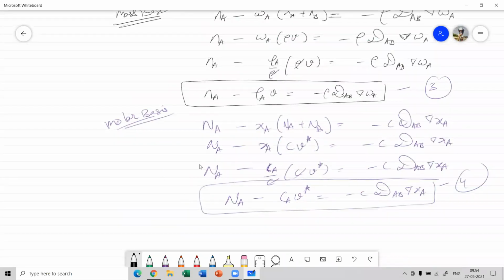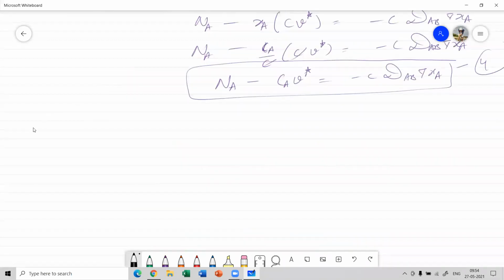Now what we do is we substitute 3 in equation 1 and 4 in equation 2.